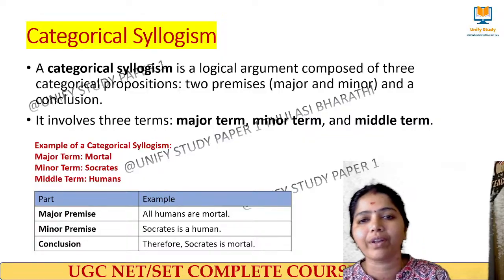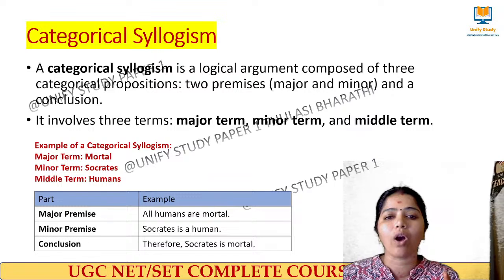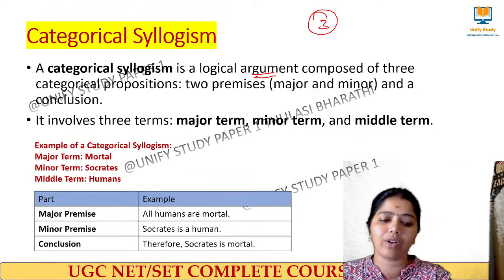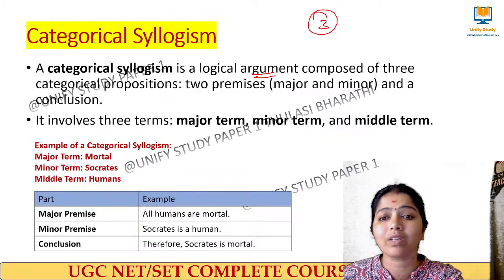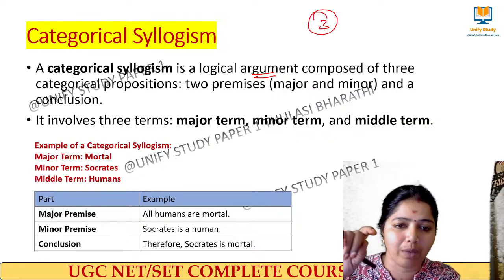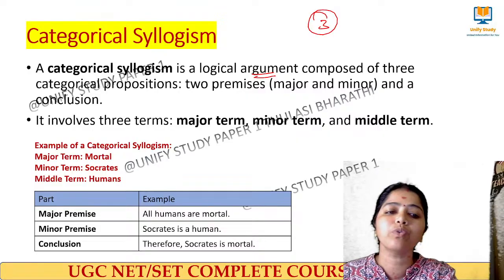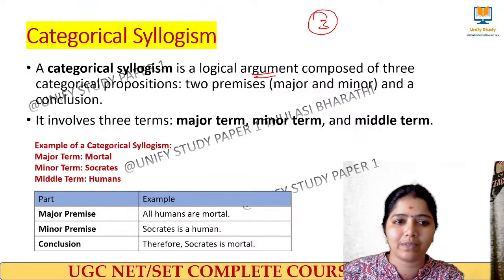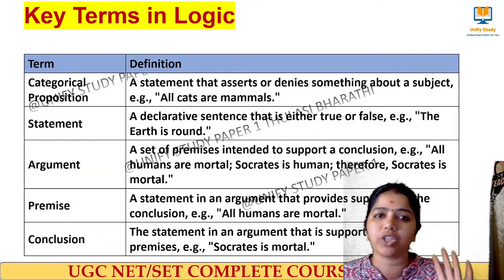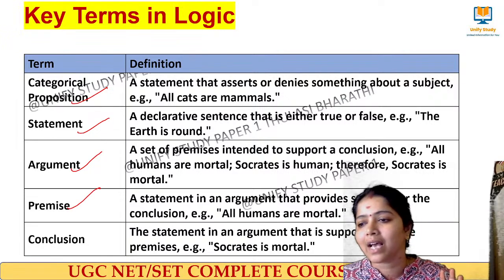I'll start with the categorical syllogism. What do you mean by a categorical syllogism? It is a logical argument which has three categorical propositions. You may ask, ma'am, what is an argument, what is a proposition, what are these terms? Only when you understand these key concepts can we go on to the other topics. These are the key terms we use in logical reasoning: categorical proposition, statement, argument, premise, and conclusion.